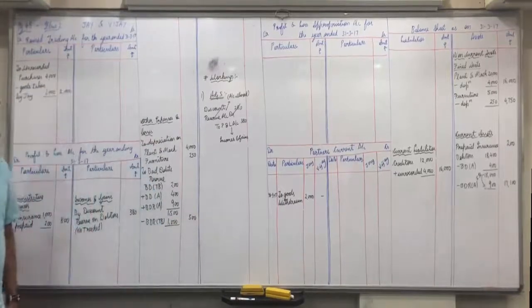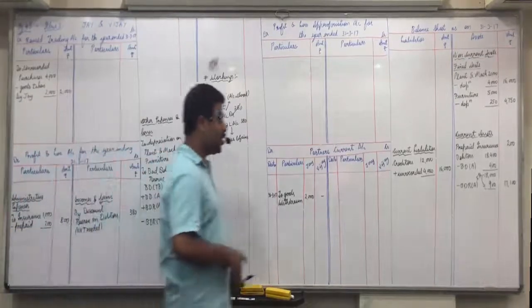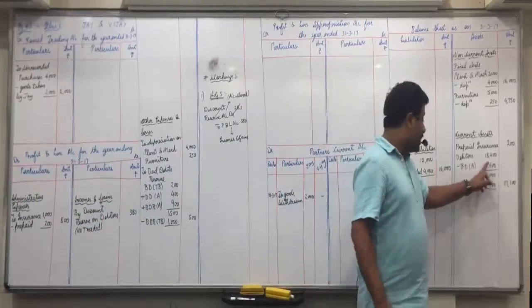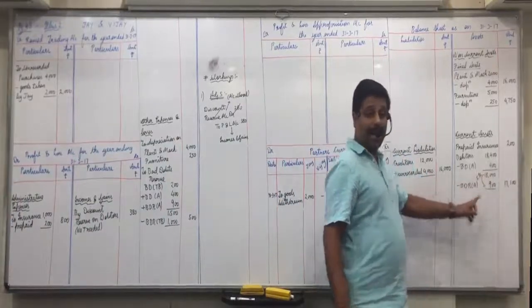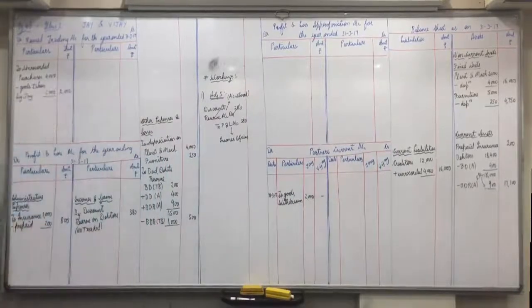Got it, everyone? Okay, bad debts: see in the trial balance you'll get 200. Bad debts adjustment, see in the balance sheet you'll get 400. Plus BDR adjustment from the balance sheet you'll get 900. Minus BDR in the trial balance you'll get 1000. Any confusions with this? All adjustments are done.